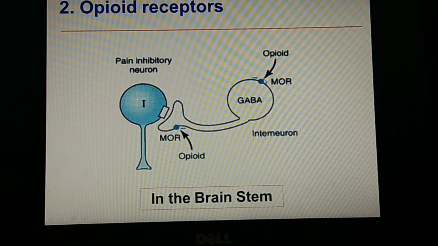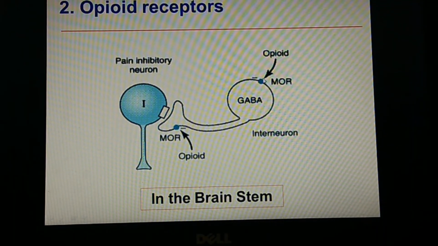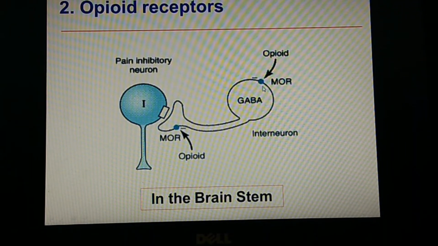The opioid analgesics, especially morphine, just bind to the GABA receptor, and there is an interneuron transmission, so that morphine can act wherever the pain receptors are found, and it tries to inhibit the nociception, so that it can act as a narcotic analgesic.